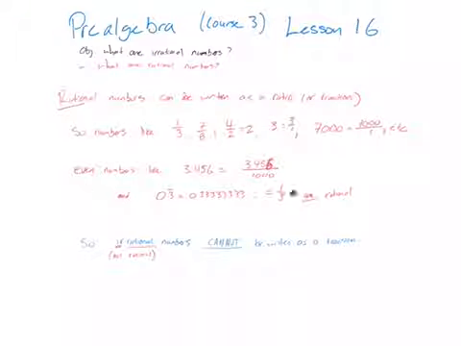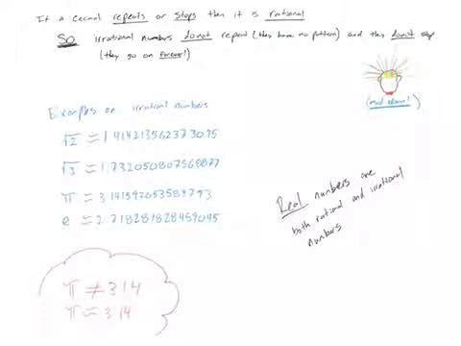So if all of these numbers are rational numbers, then in order to say it is irrational, or not rational, it cannot be written as a fraction. So what number can we think of that cannot be written as a fraction? Because really, these are most of the numbers that we've ever dealt with since forever. So now we're talking about things that cannot be written as a fraction. And maybe if you think about it real hard, there are a few numbers that we've talked about so far that cannot be written as a fraction, and those will show up right here.